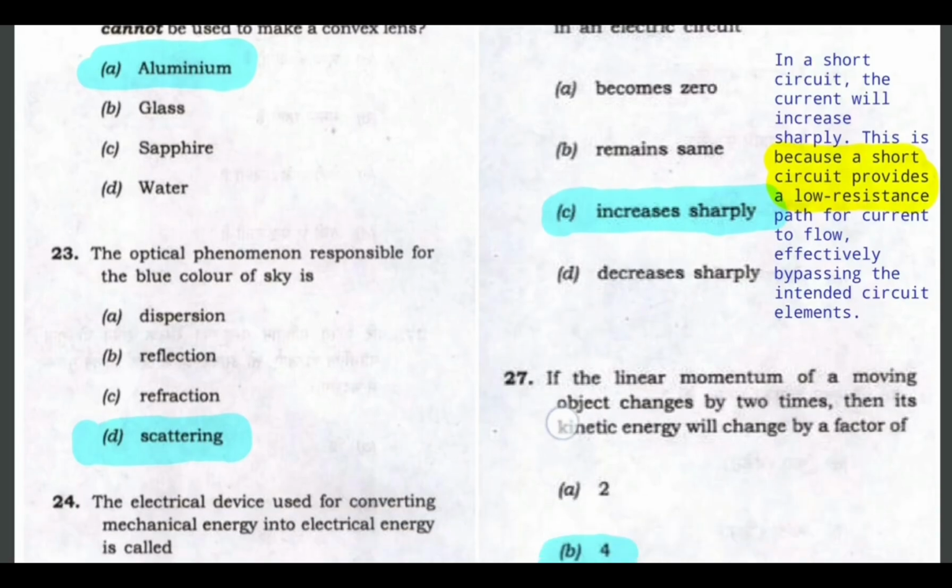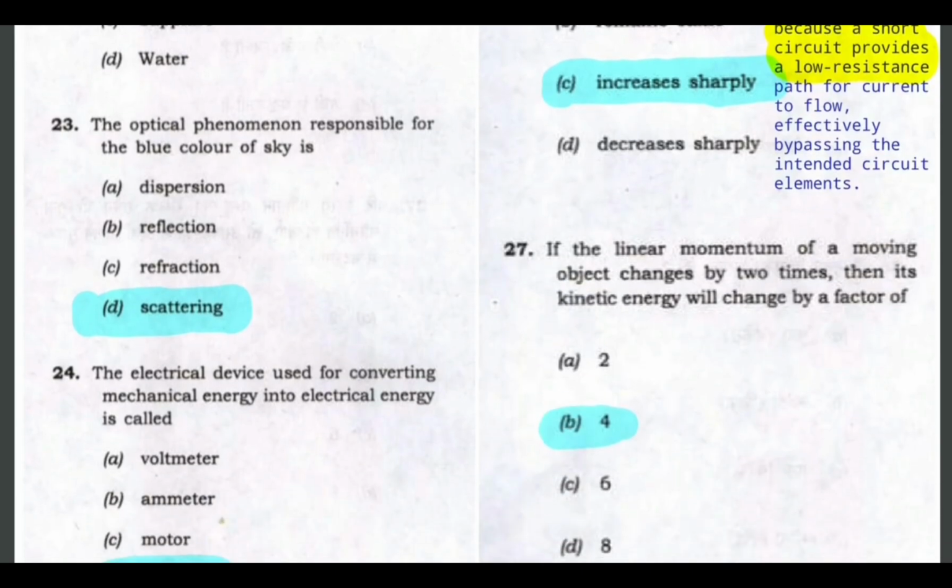So A would be the correct answer. And next question is, which optical phenomenon is responsible for the blue color of the sky? So D, scattering is responsible for the blue color of the sky. This has been asked so many times, so just remember this. Scattering is responsible for the blue color of the sky.